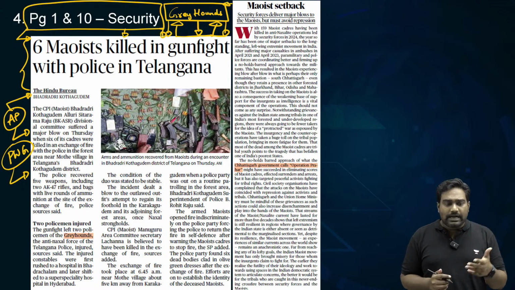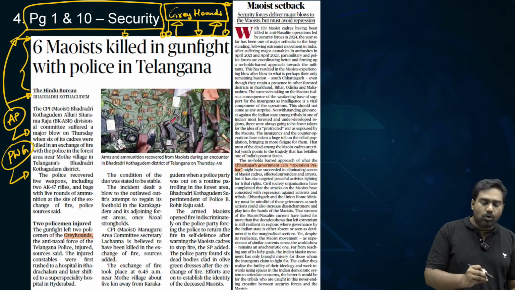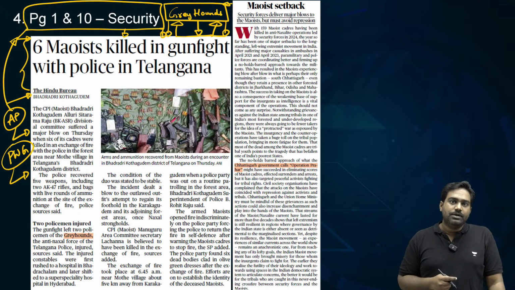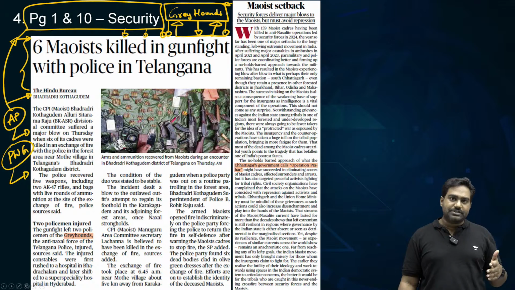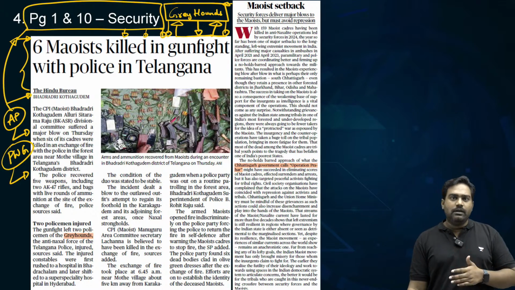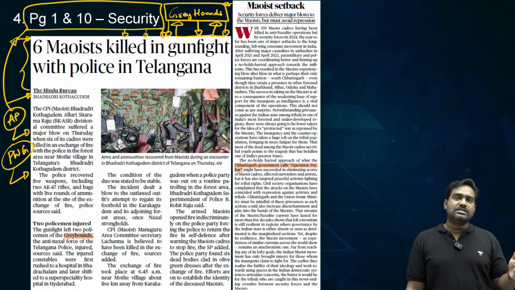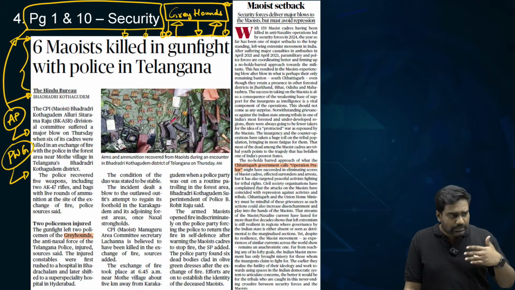So what Andhra Pradesh did differently was, they mainly recruited the local youth into the Greyhounds, especially the ones affected by Naxalism. Instead of bringing outside forces, generally if you think of central armed police forces like the CRPF, right? Even though the CRPF would be highly trained and highly motivated to fight such internal wars, generally when soldiers are from other states and other regions of India, they may not connect with the conflict.